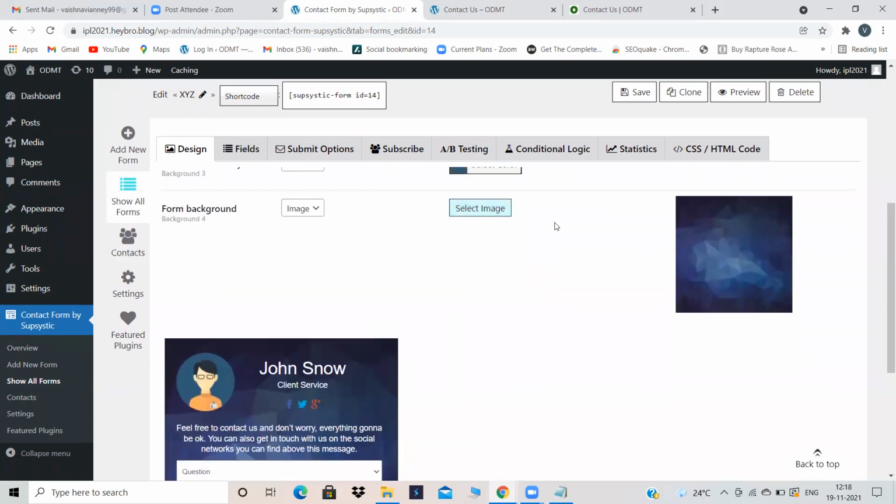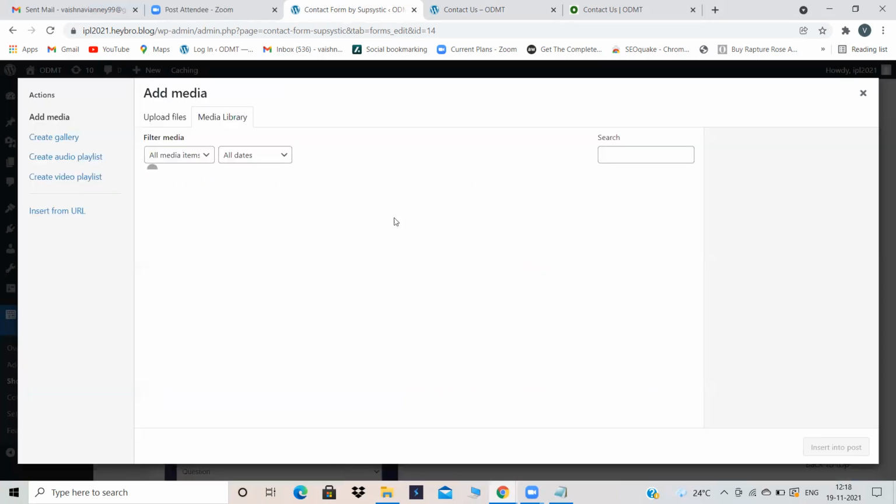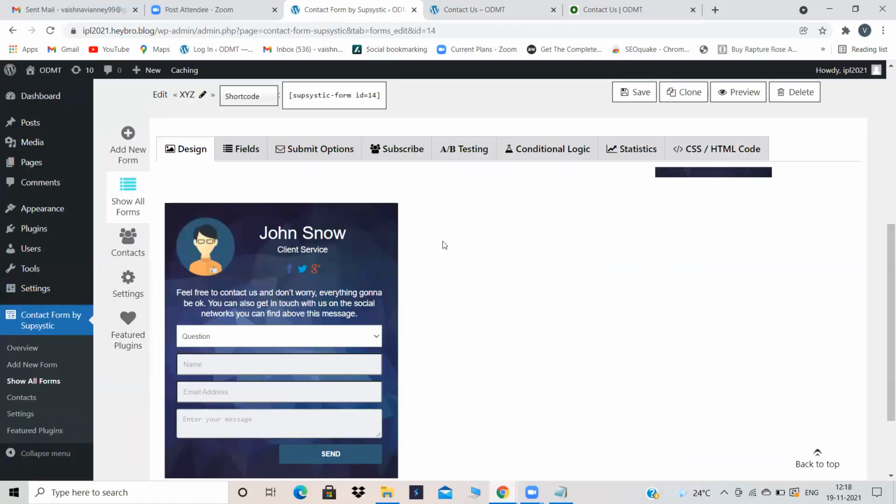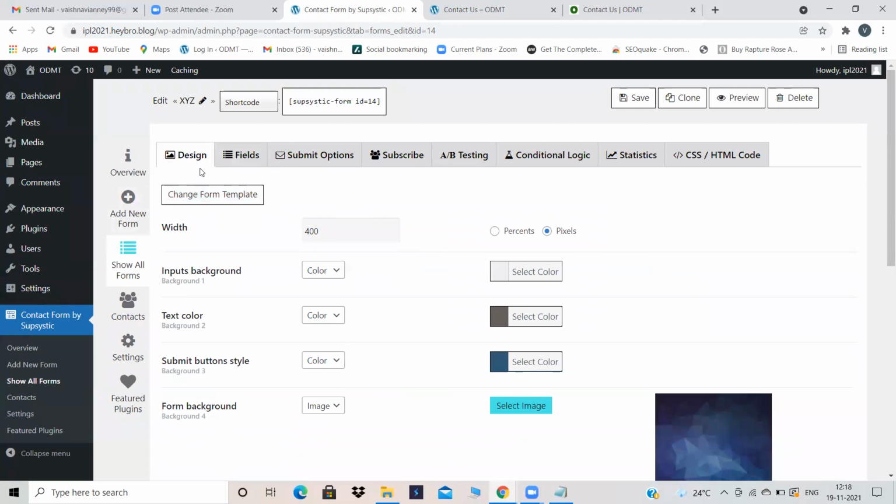And your form background, see this is the image, right? This is the image which is in the background. If you have your own image with you, some images you will be having on your desktop or in your laptop, select and choose any image and upload that image over there, and that image only will appear in the background. Okay, that is about designing.